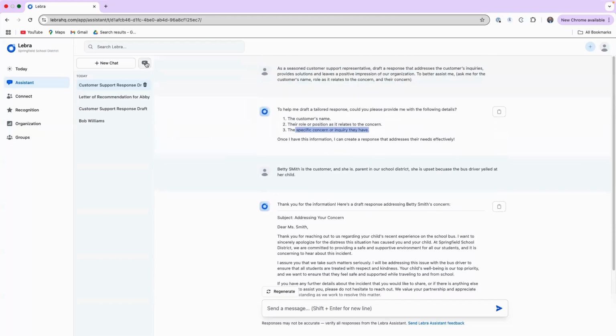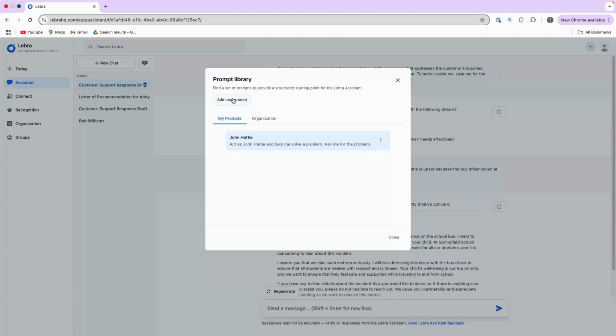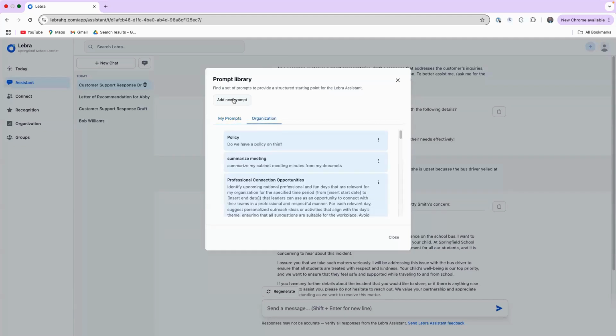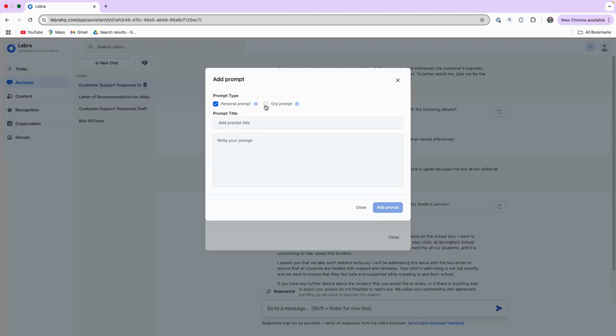Okay, all right. So adding a prompt. Let's do organization, and you're going to have the option to select that here. So we want to do this for the org. We're not going to actually enter anything, but let's say your leadership team is doing a book study on dealing with difficult people, and you learn some things in that book study.